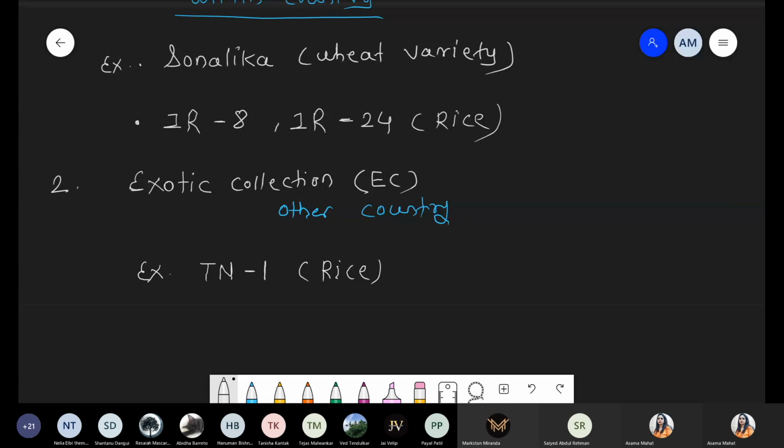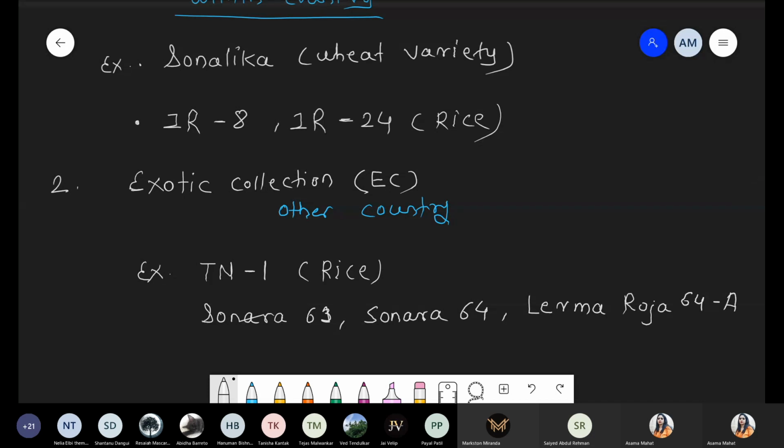It's an exotic species. And now there are some wheat species like Sonora 63, Sonora 64, and also Lerma Rojo 64A.